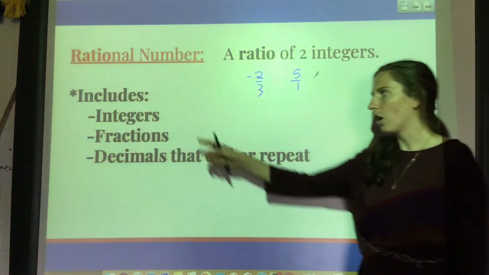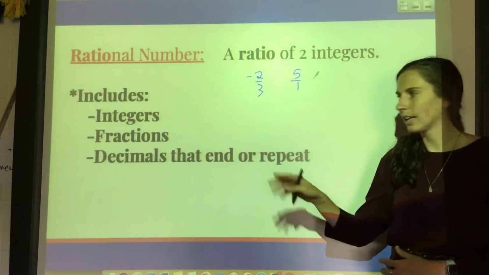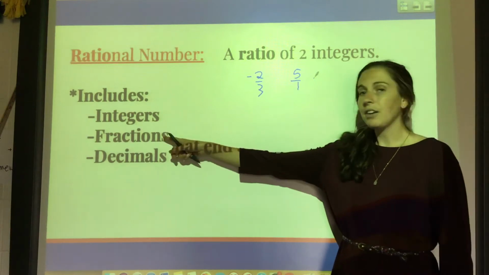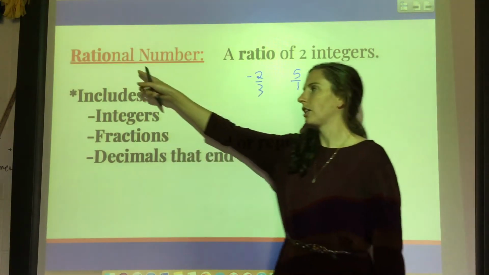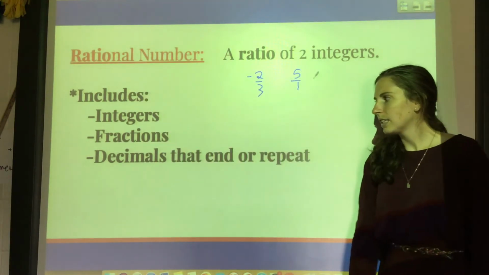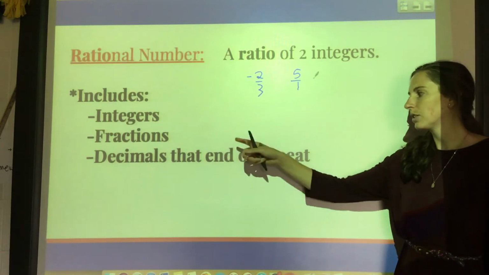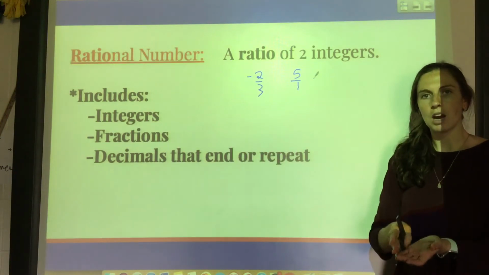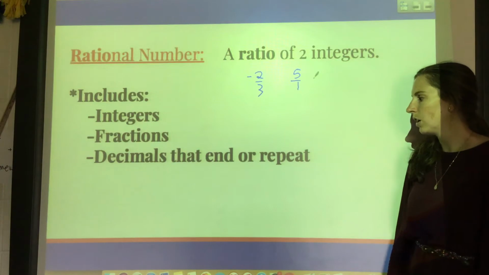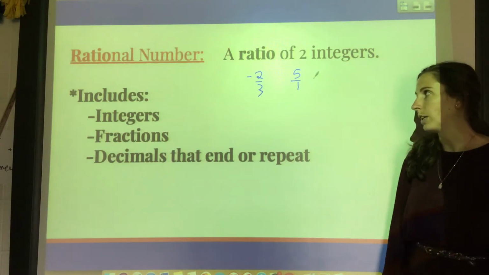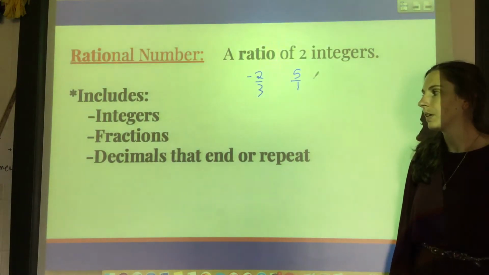This includes all the integers, like whole numbers and negatives. This includes any fraction, because that's literally a ratio. And it ends up being any decimals that end. So if it chops off, we could make a fraction out of it. Or if it repeats, we could make a fraction out of it.